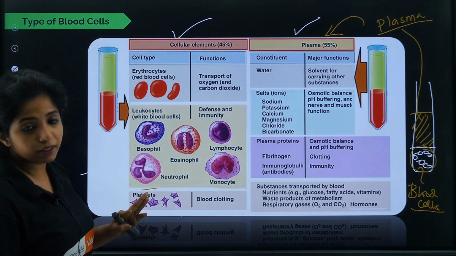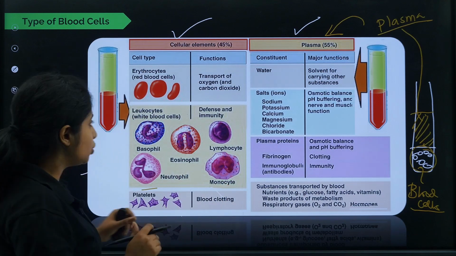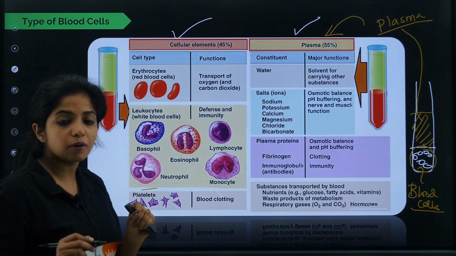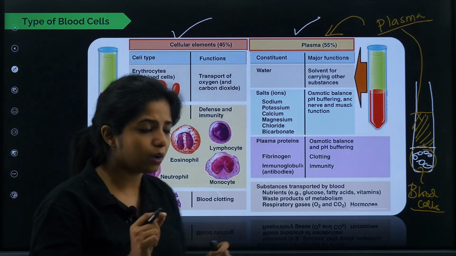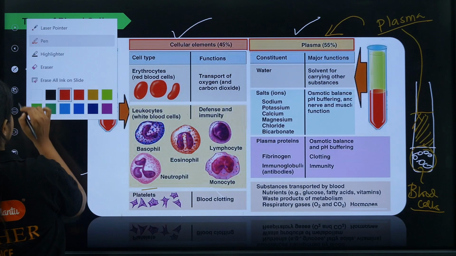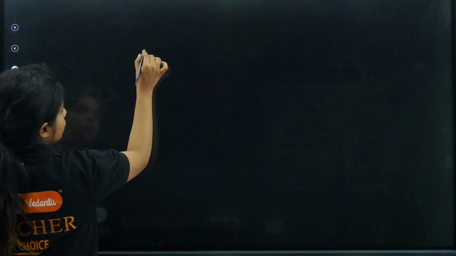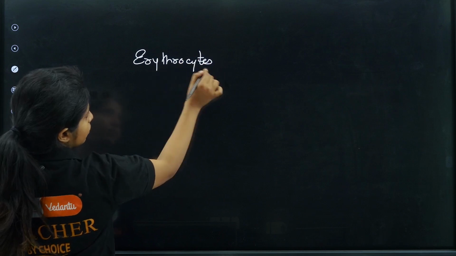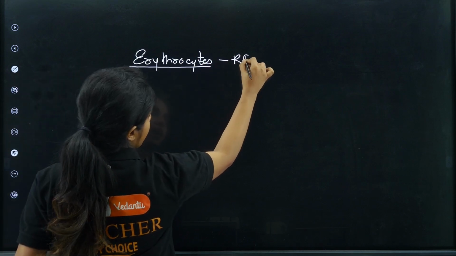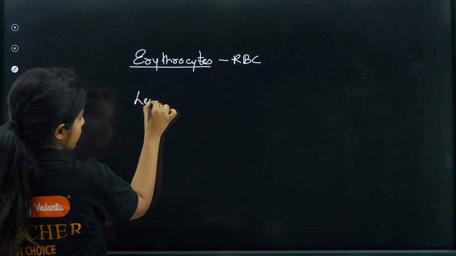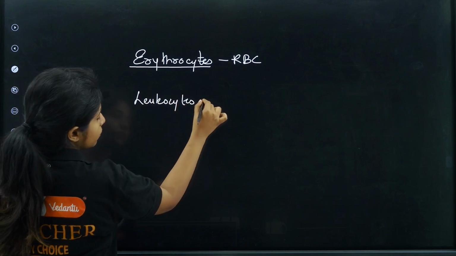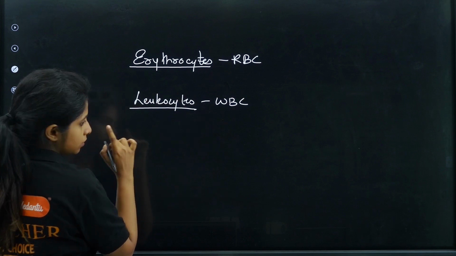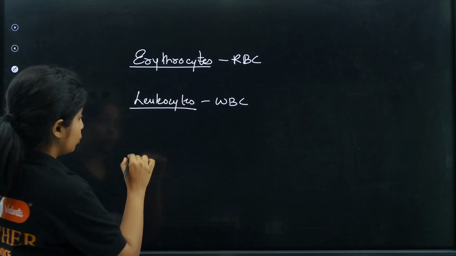Works? Now you have three different types of cells. You have to just remember the basics. You have erythrocytes, that is the RBC, red blood cells. What does the RBC do, children? RBC has a very important compound which is known as hemoglobin. So I'll make something like this and I'll explain. You have erythrocytes, erythro as in red, cytes as in cell, which you call as RBC. Then you have leukocytes, which you call as WBC, and then you have, how can I forget, thrombocytes.